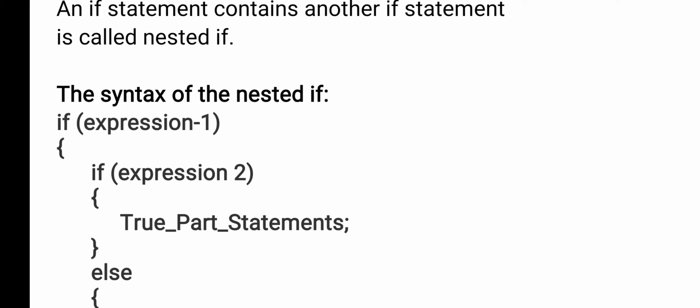So in that case, first I check the first subject. If the student passed in the first subject, then only we check the second subject. If the student failed in the first subject, then there is no need to go for the second one. In that case, you can implement the nested if construct, where if the outer condition is true, then only we check the inner condition. If the outer condition is false, then we won't check the inner condition.